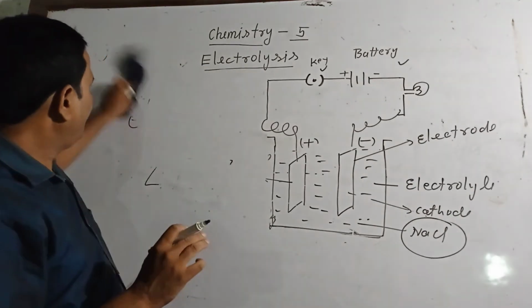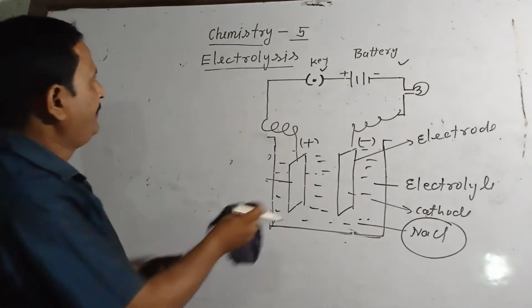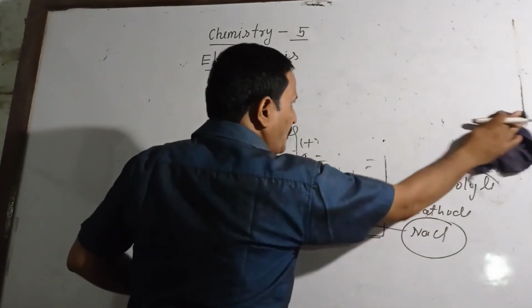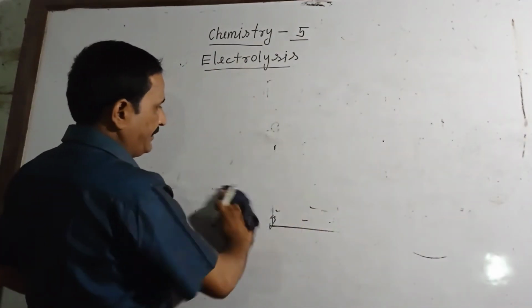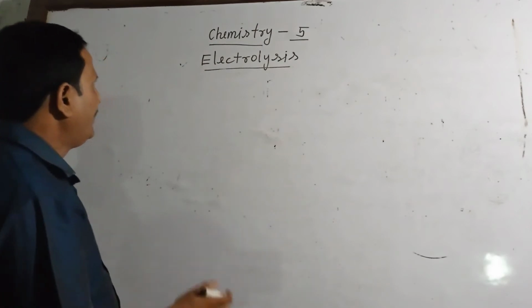Now the difference between electrolyte and non-electrolyte. The question is that, very good.